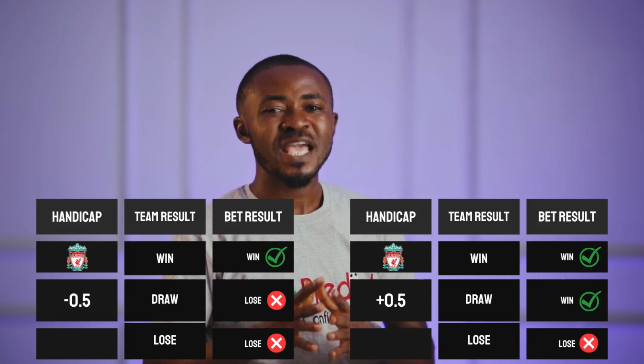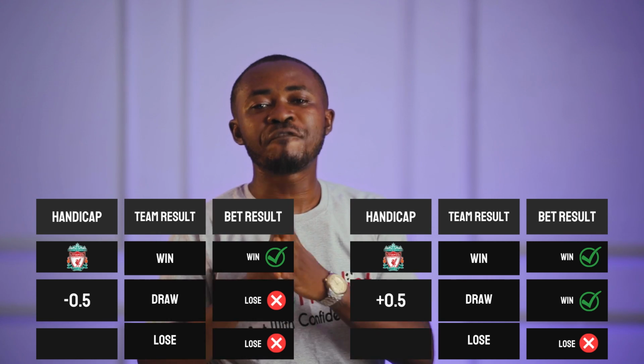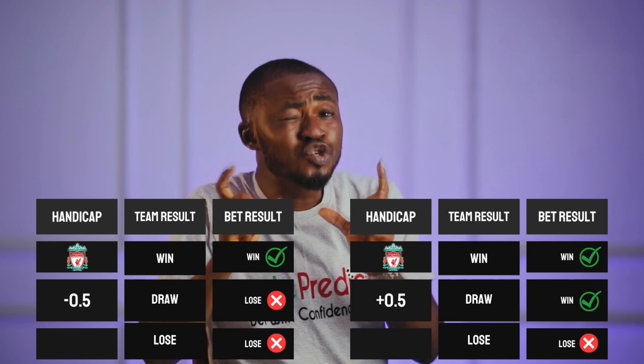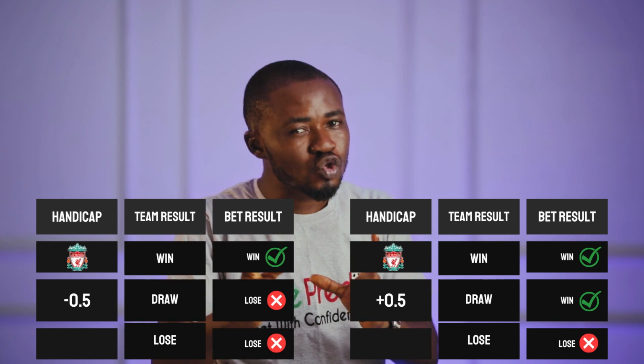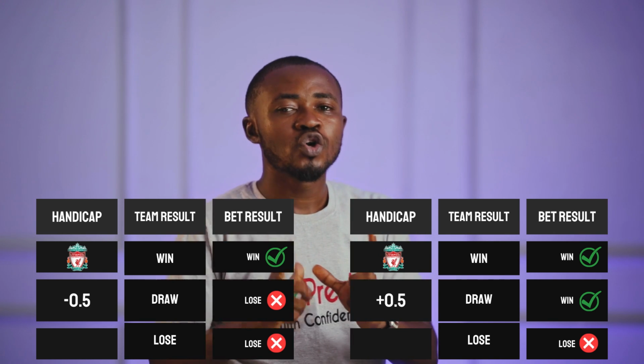Now, we'll take a look at a match between Liverpool versus Chelsea, and we will be taking you through all the different categories of handicap and their decimal figures and what it means when your team wins, loses, or draws under this Asian handicap betting. Now to the next stage. If you place a bet on Liverpool with the handicap of minus 0.50, it means that if Liverpool wins the fixture, you win. If they draw the fixture, in this case, you lose. If they also lose the fixture, you lose your bet.